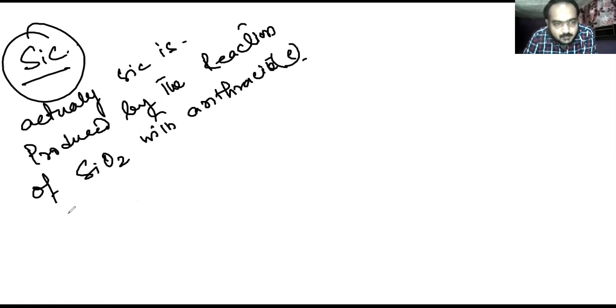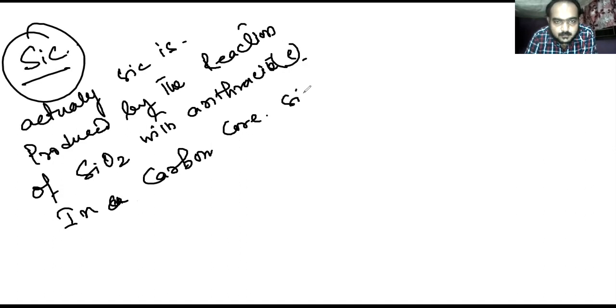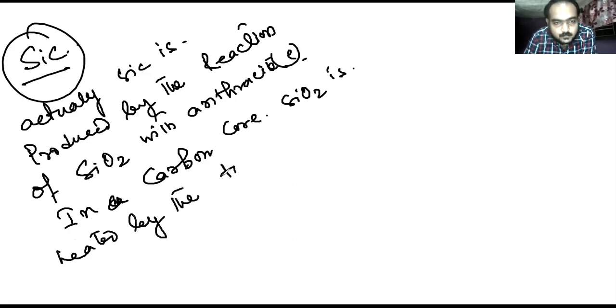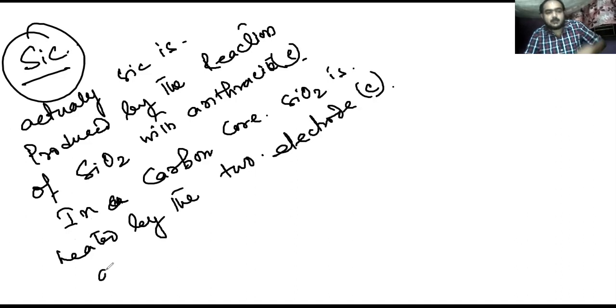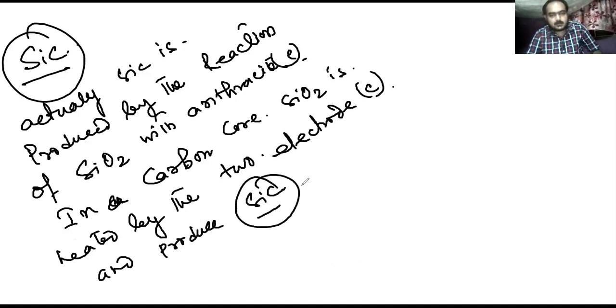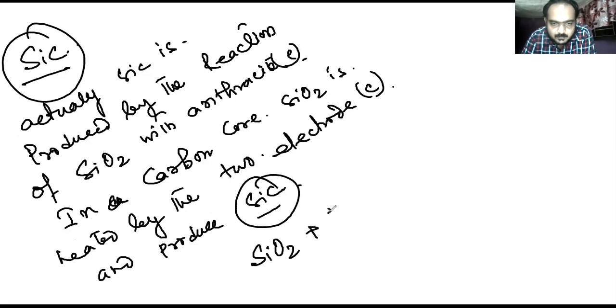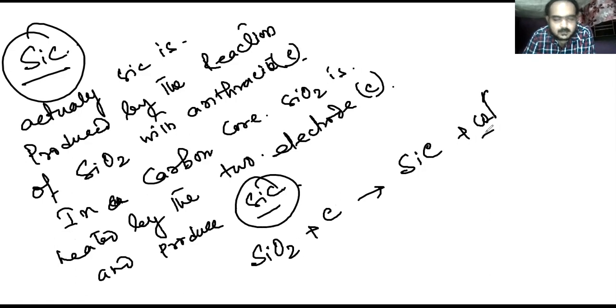In a carbon core, SiO2 is heated by the two electrodes that are also made of carbon and produces SiC, silicon carbide. So the reaction is very simple. Actually, SiO2 plus carbon produces SiC plus CO as a byproduct.